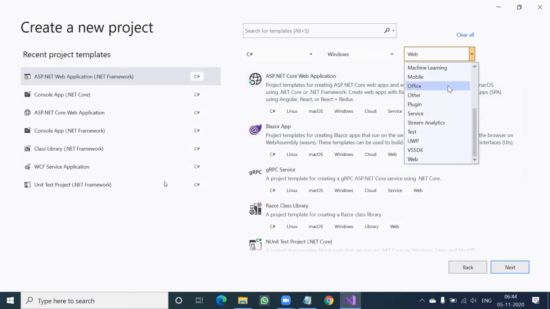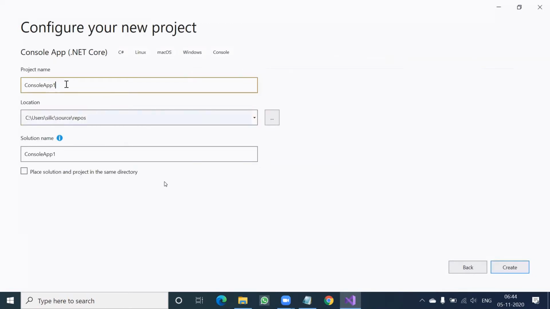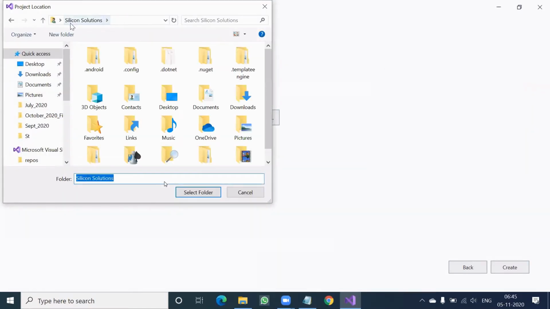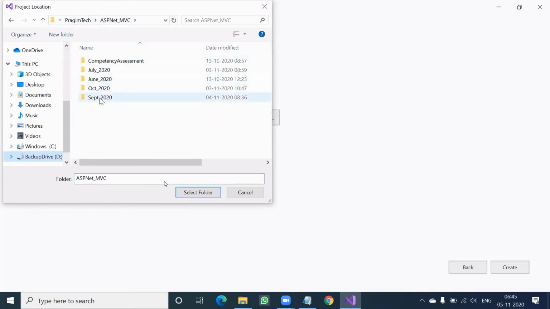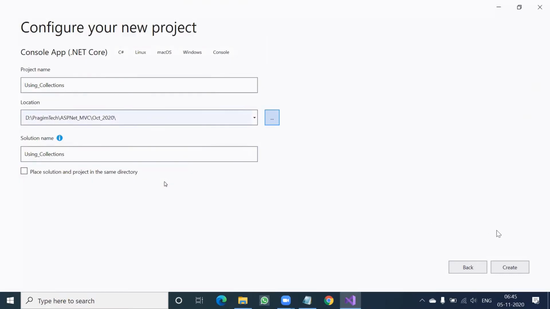So, console application. Using collections is the project name.